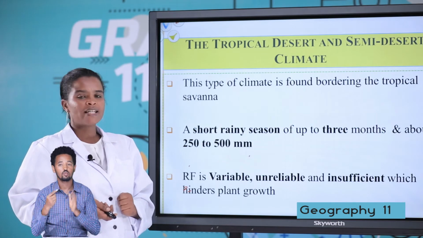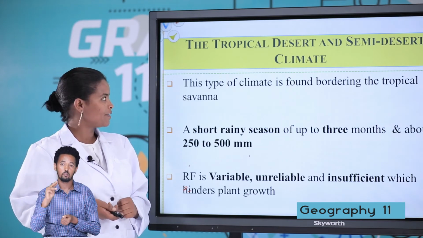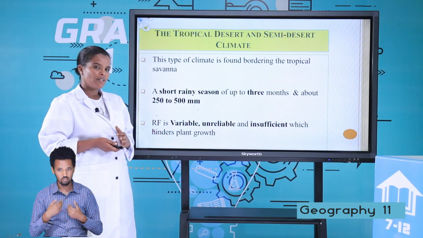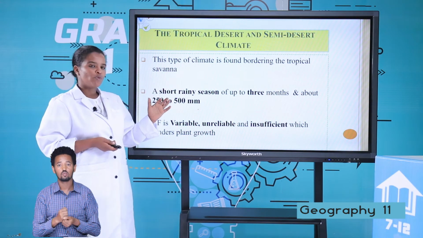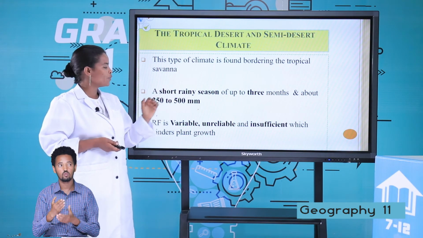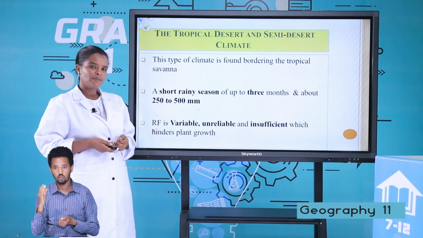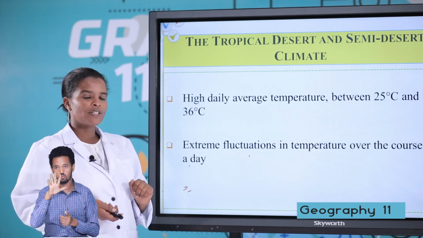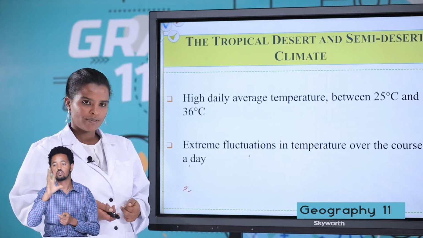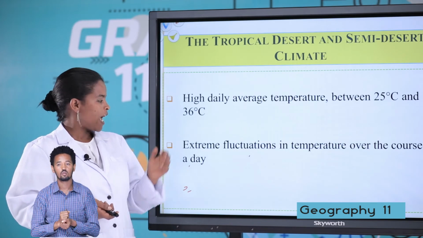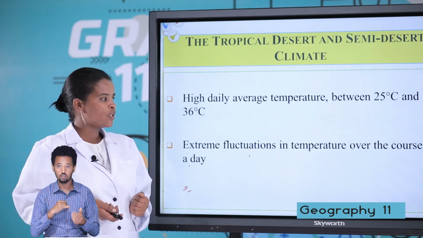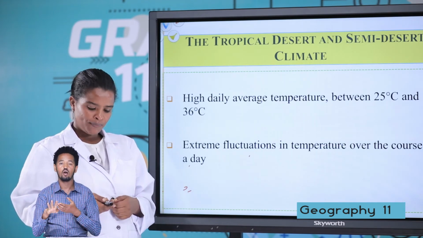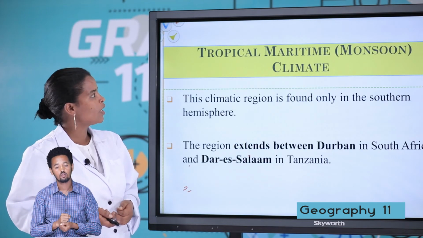The tropical desert and semi-desert climatic region of Africa has a short rainy season and the amount of rainfall is between 250 to 500 millimeters. The average temperature of this region is between 25 degrees Celsius up to 36 degrees Celsius, and there is extreme fluctuation in temperature over the course of a day. Within 24 hours, temperature varies.